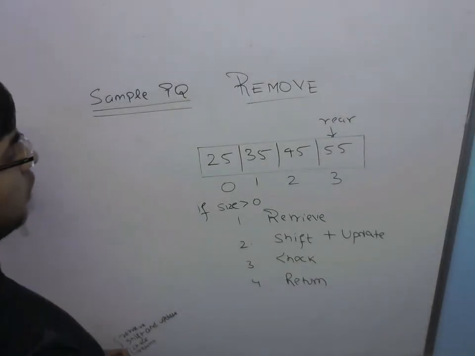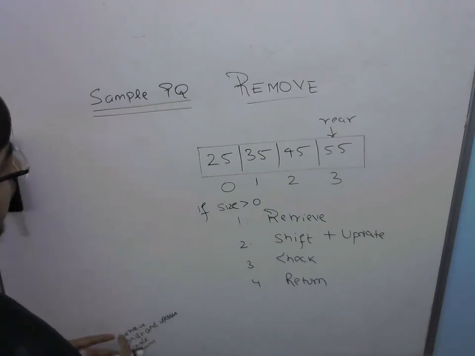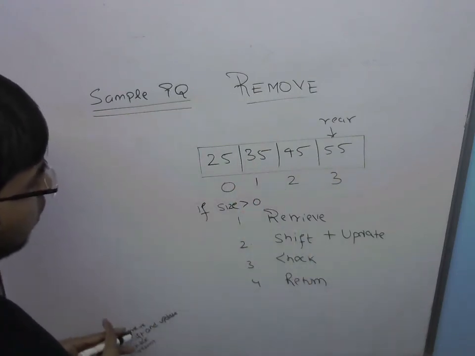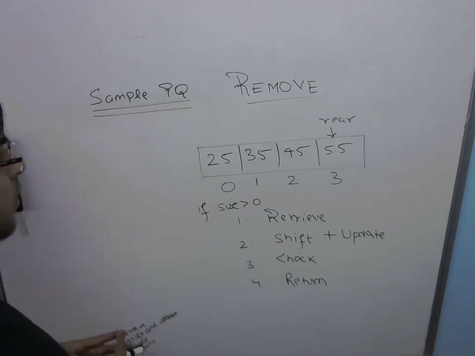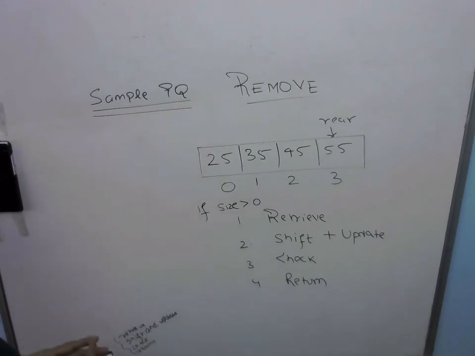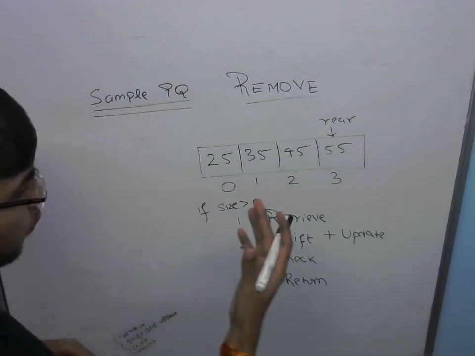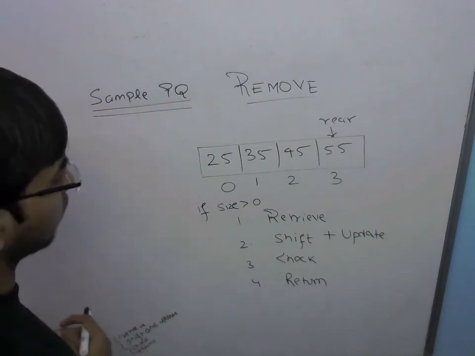Let us now talk about the implementation of the remove method for priority queues. As you can see, I have a sample priority queue that has been internally implemented as an array. This queue has 4 items in it, 25, 35, 45 and 55, with 55 being the rear item.